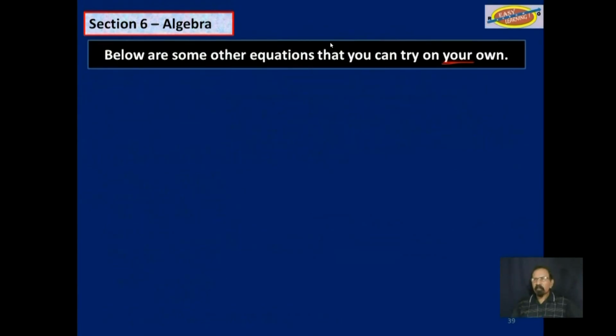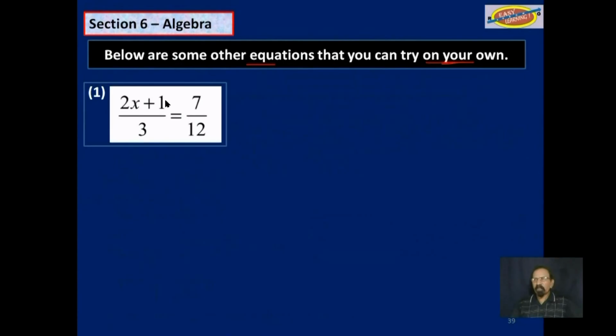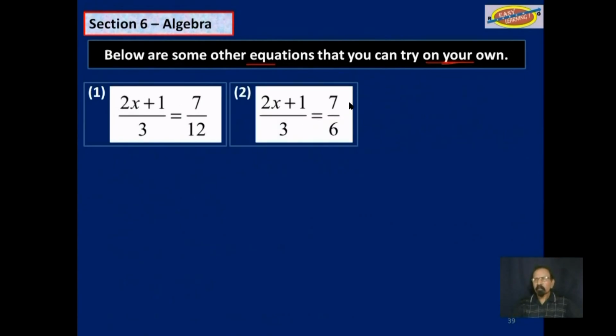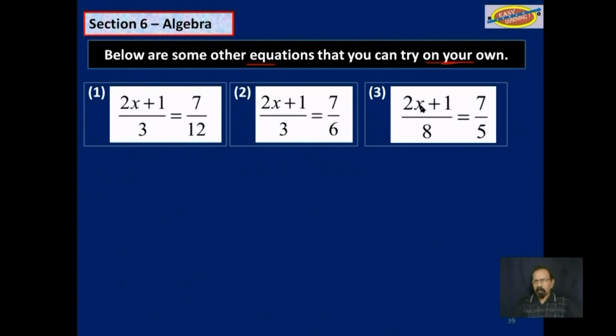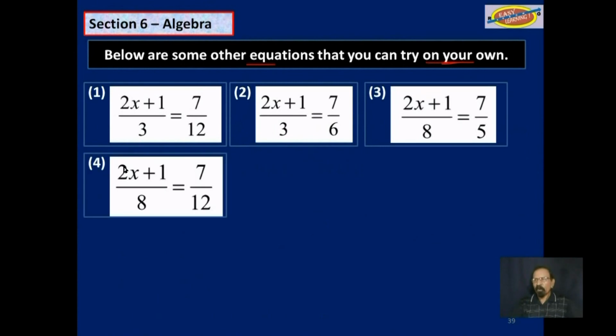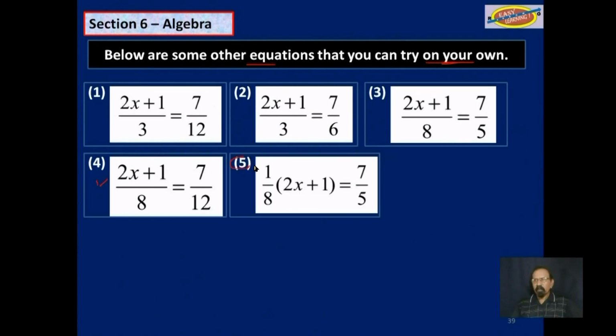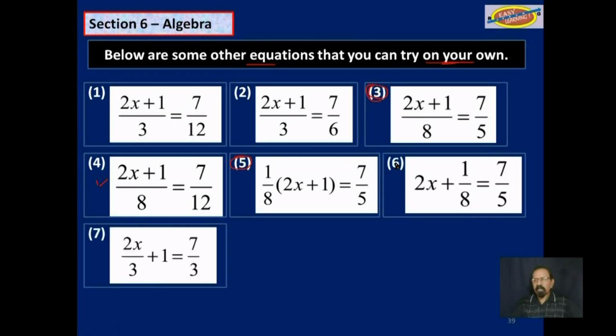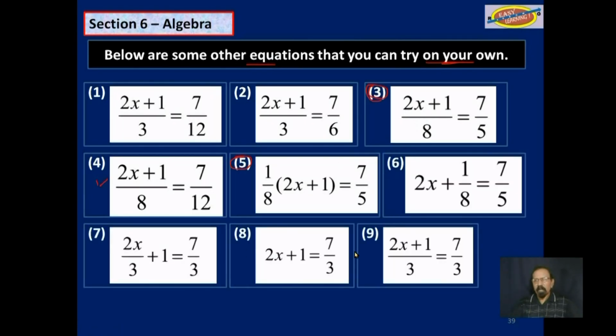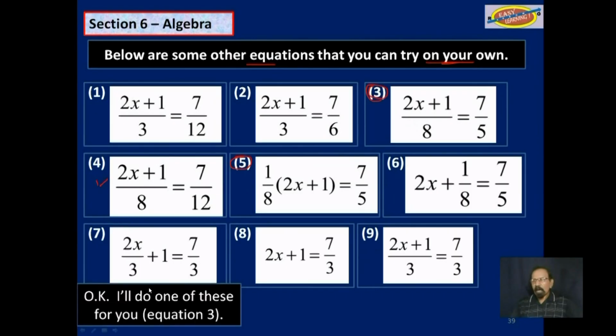Below are some other equations that you can try on your own. They're basically the same type of equation. You work them all the same way. Now, I will do one of these for you.